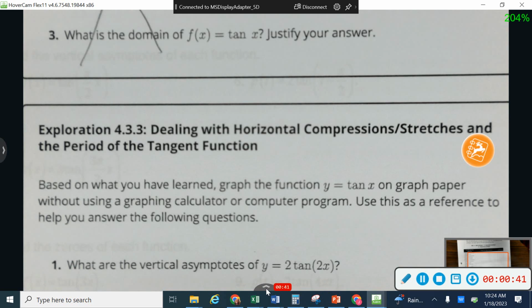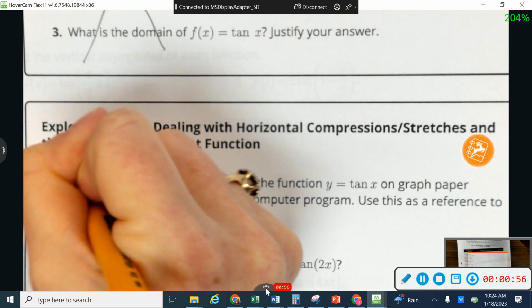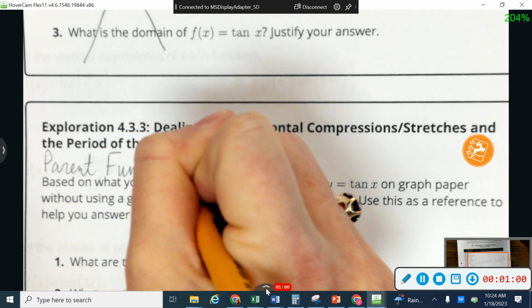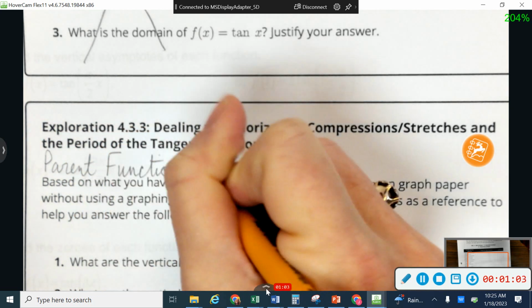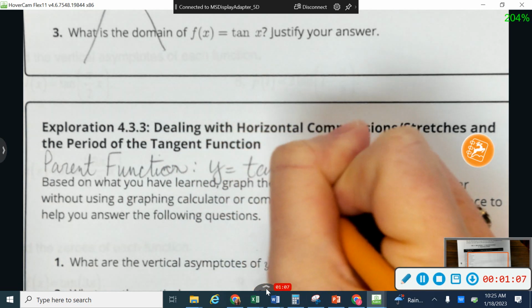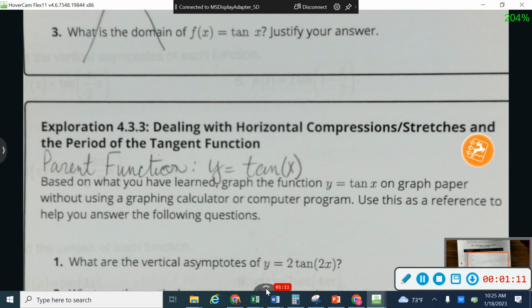Okay, so today we're going to talk specifically about tangent because for the next 2 days we're going to spend a lot of time on sine and cosine, which are really the more important ones. So we're going to be working with this parent function. Our parent function is going to be y equals tan x. So that's the one that we're going to work with for today. Again, tomorrow we'll come back and work more with sine and cosine.